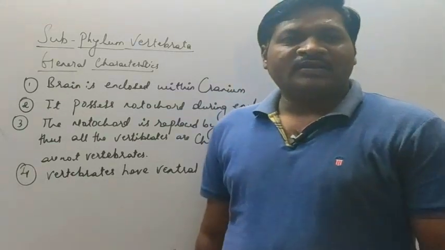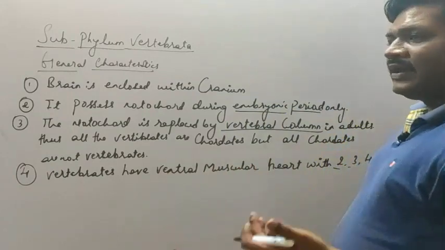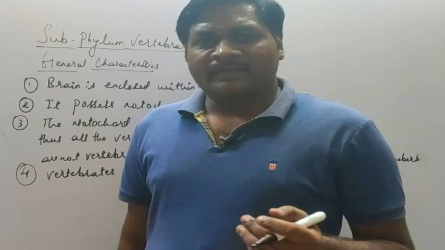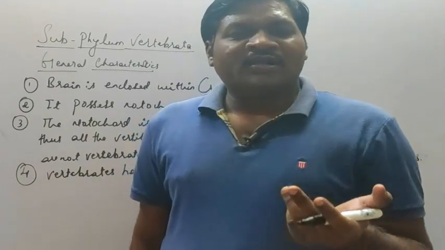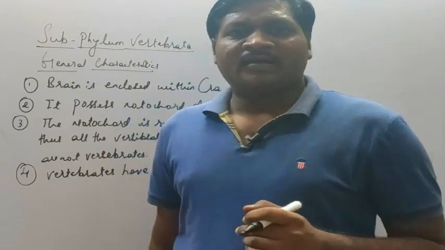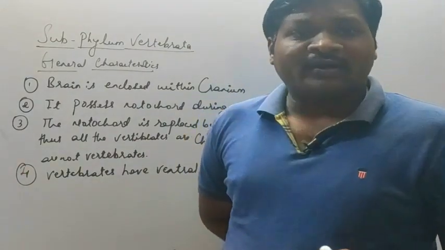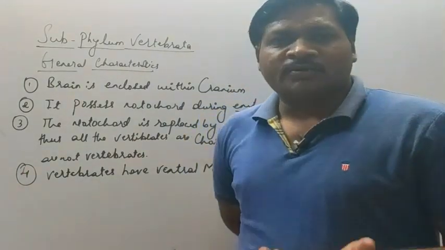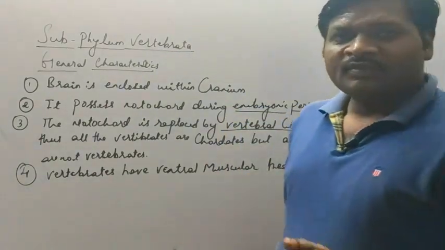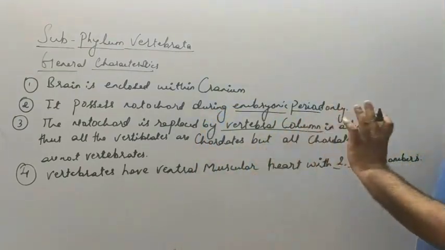When we discuss the different classes, we will come to know which animal has the 2 chambered heart, which has the 3 chambered heart, and which has the 4 chambered heart. For example, fishes generally have a 2 chambered heart, one auricle and one ventricle. Amphibians and reptiles have a 3 chambered heart, except crocodile and alligator, in which a 4 chambered heart is present. And mammals and aves, that is the birds, have a 4 chambered heart. So this is a characteristic feature of the vertebrates.